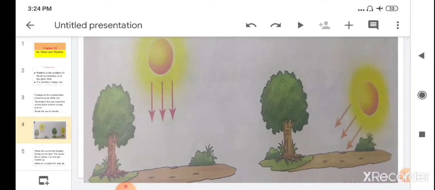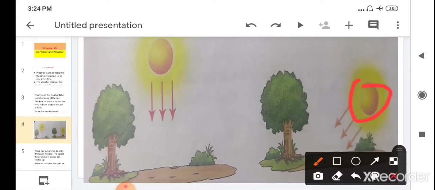But in the morning and evening the sun is lower in the sky, so the sun rays fall on the earth's surface slanted and do not heat up the earth so much. That is why the morning and the evening are cool compared to the afternoon, which is the hottest time of the day.